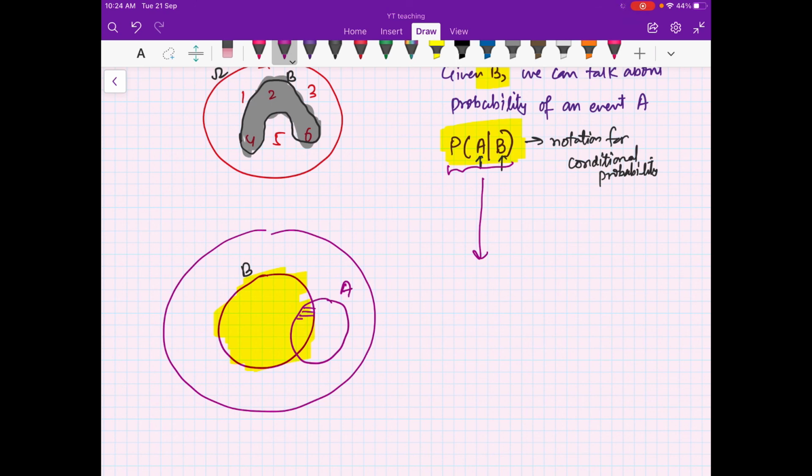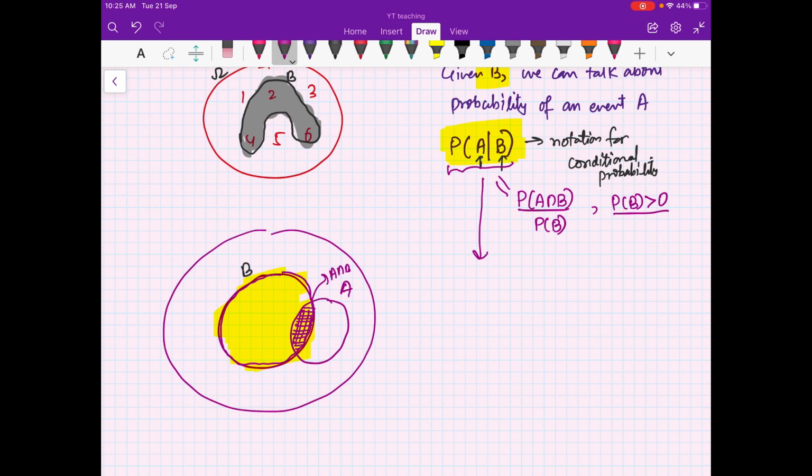It is the probability of this event, which is A intersection B, divided by, because I am restricted to only B, the probability of B. So by intuition, looking at the Venn diagram, we define it as probability of A intersection B divided by probability of B. Of course, here we need the probability of B to be greater than 0. If the probability of B is 0, then obviously the conditional probability is undefined. If B is not occurring, you cannot compute the probability of A given that B has already occurred.